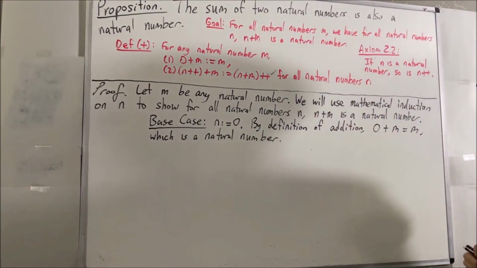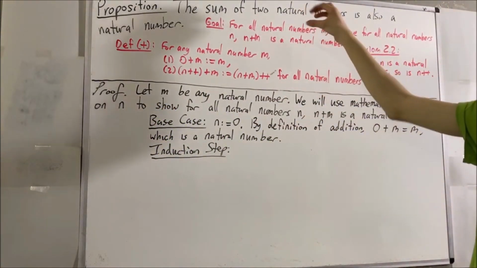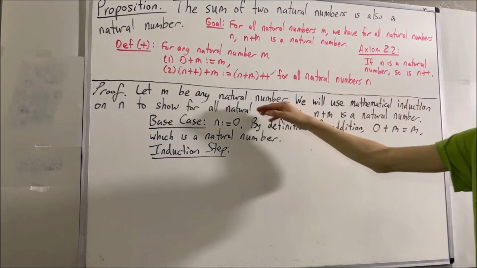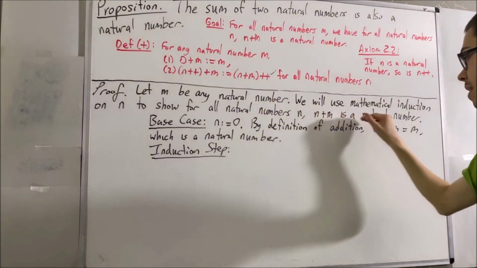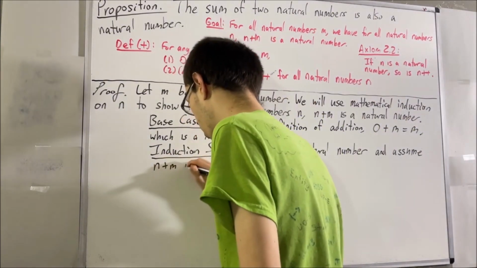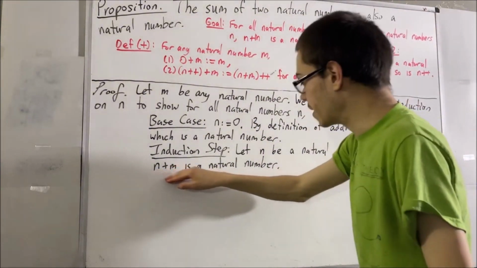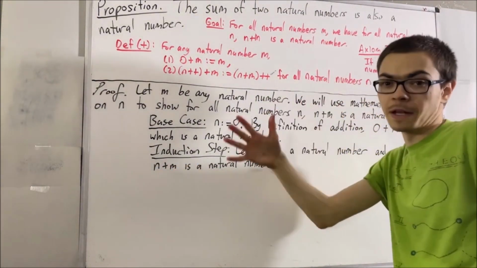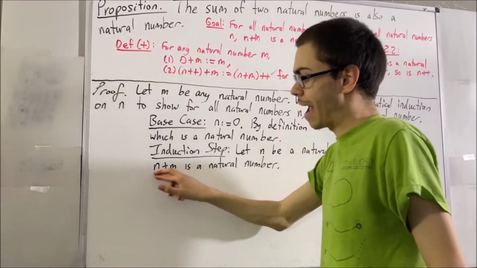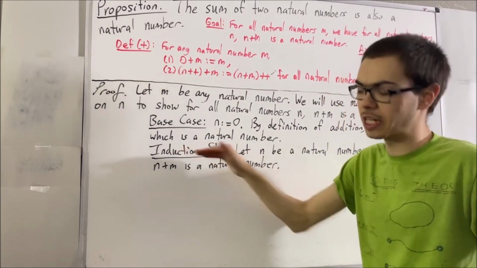Now let's move on to the induction step. In the induction step, if you recall, we give ourselves an arbitrary natural number n where this statement is true. So give me an arbitrary natural number n and assume n plus m is a natural number. And remember, the goal of the induction step is to prove that this is also true for the successor of n, right? We know that n plus m is a natural number, but now we want to prove that n++ plus m is also a natural number. That's how we complete the induction step.